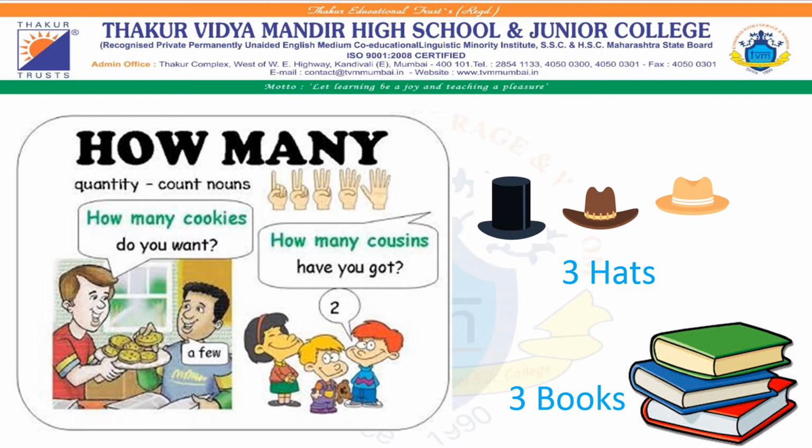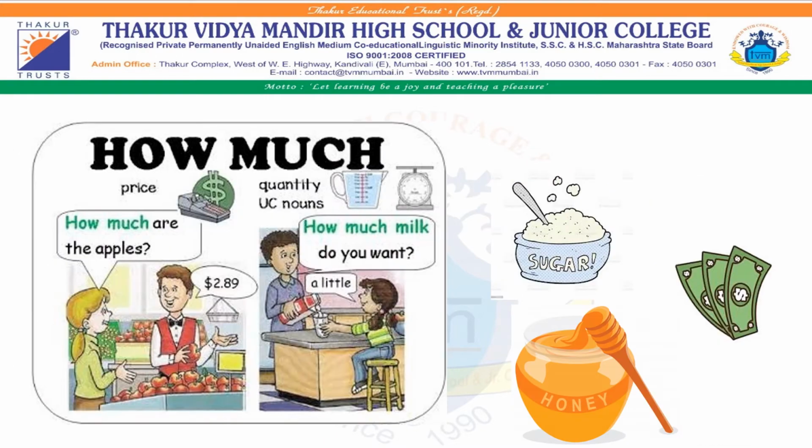How many hats can you see? One, two, three. How many books can you see? One, two, three. That means you can count them. One, two, three. So you end up asking how many can you count? Love, can you count? Sugar, can you count? Money, can you count? Honey, I hear you saying, no, I can't.